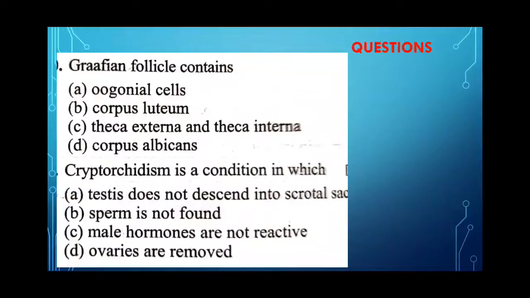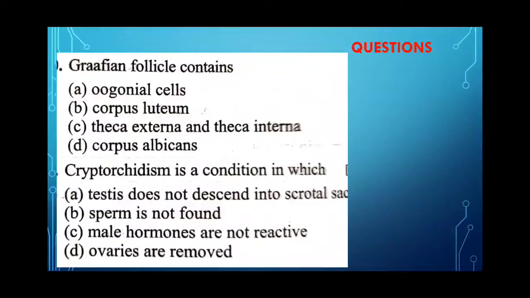Why? Graafian follicle is a mature follicle which is present in the ovary, and it consists of an outermost layer called theca externa and an inner theca interna. So the answer is C. Graafian follicle contains theca externa and theca interna.